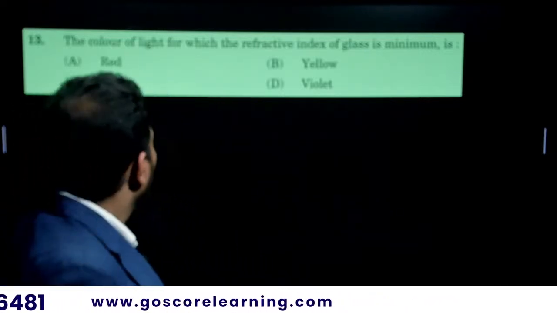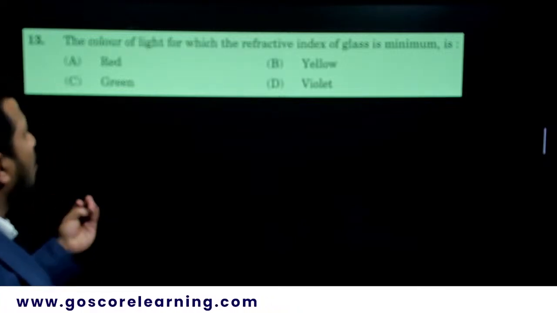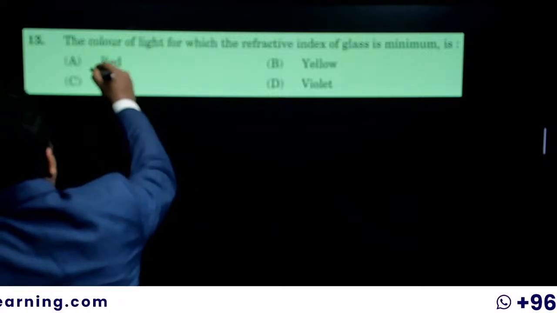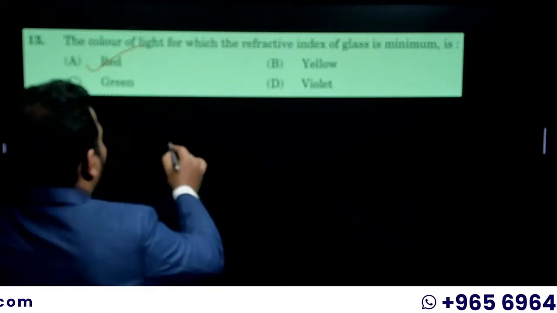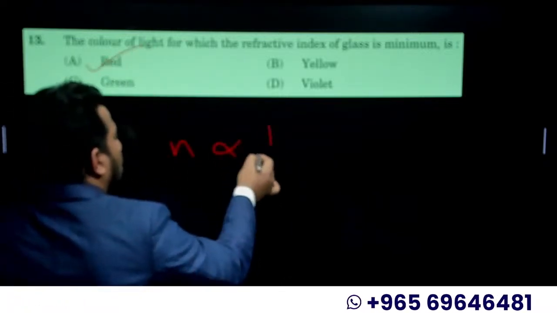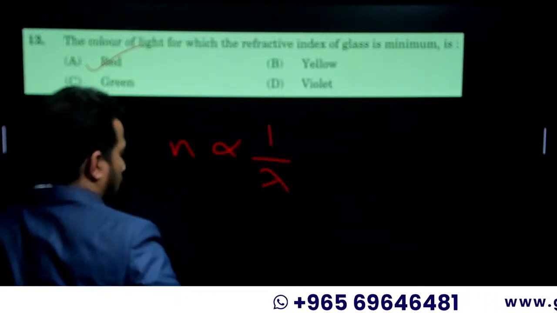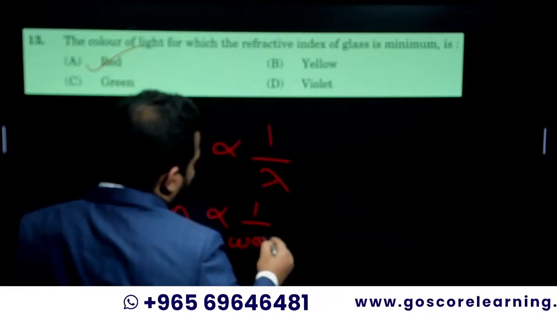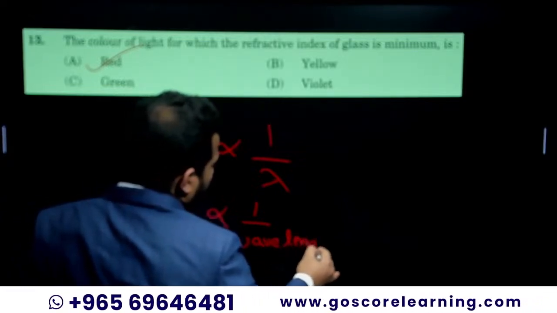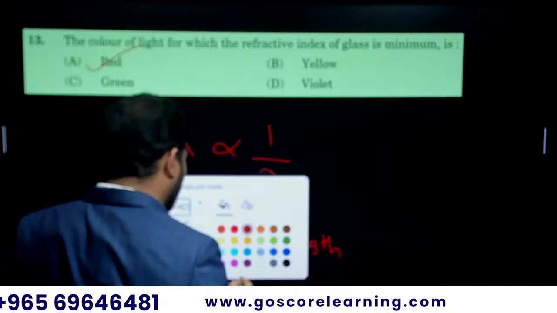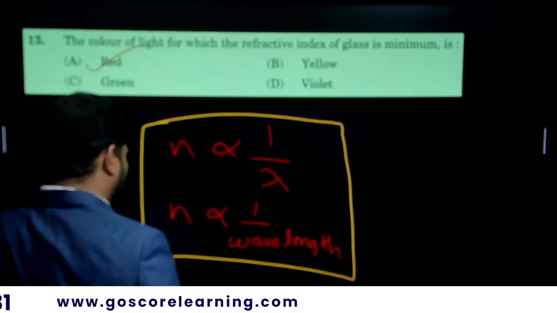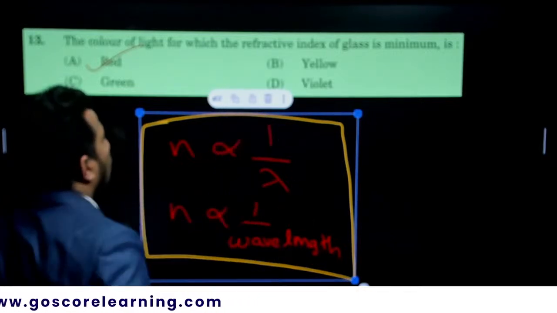No one. The color of light for which the refractive index of glass is minimum is red. Why? Because refractive index is inversely proportional to wavelength. This is a concept that we get.